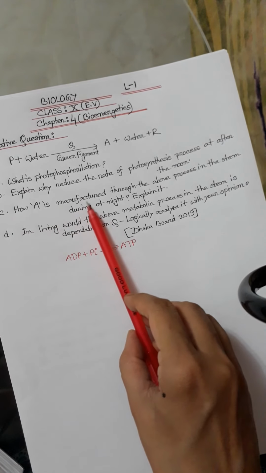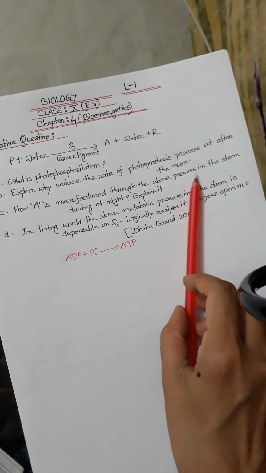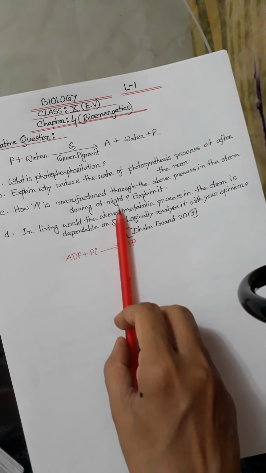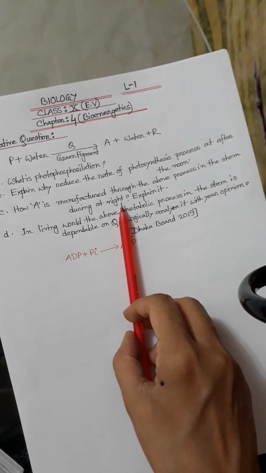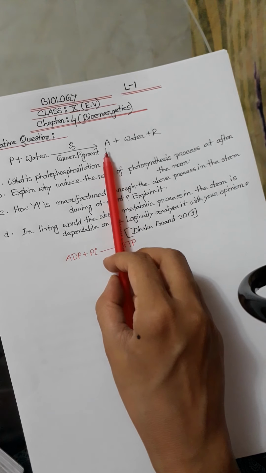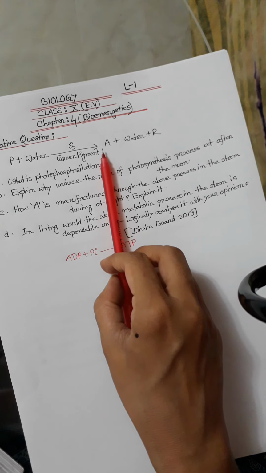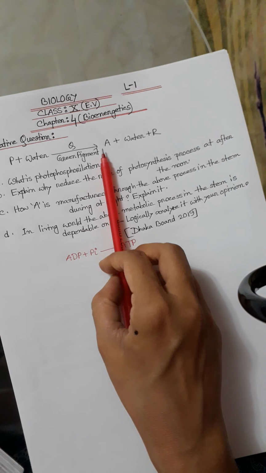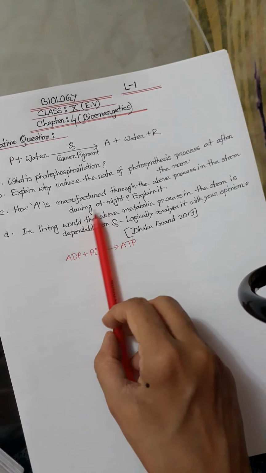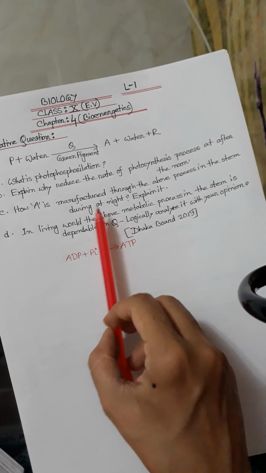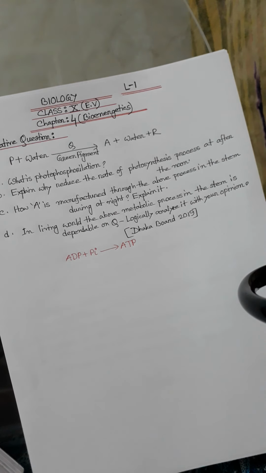how is A manufactured through the above process in the stem during the night? Here A is glucose, that means carbohydrate substance. During the night, carbohydrate production, and you will write here the C3 cycle.